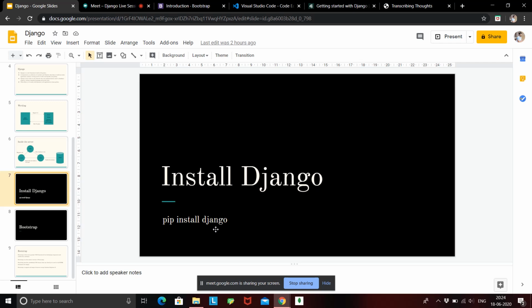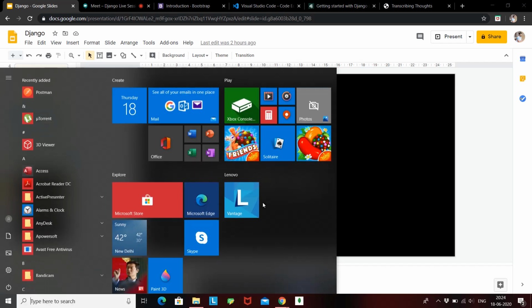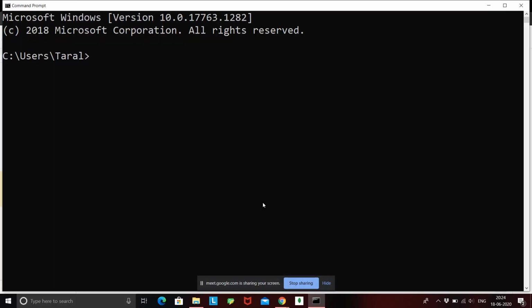To install Django, you need to open up your command prompt, cmd, and write the command pip install Django. Once you hit enter, this is going to download the latest version of Django into your system.